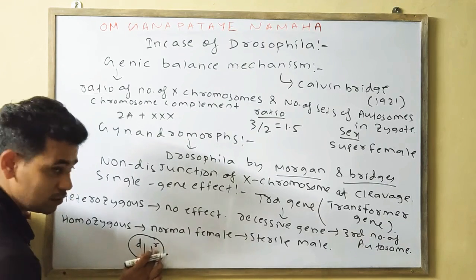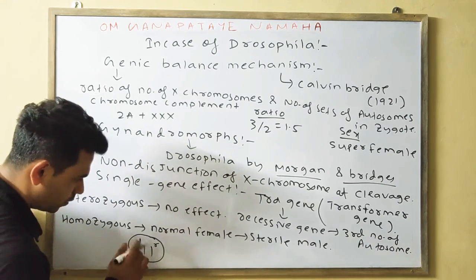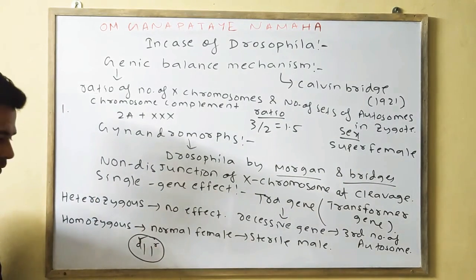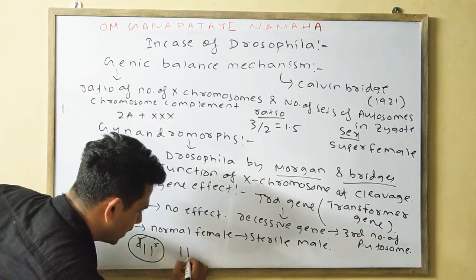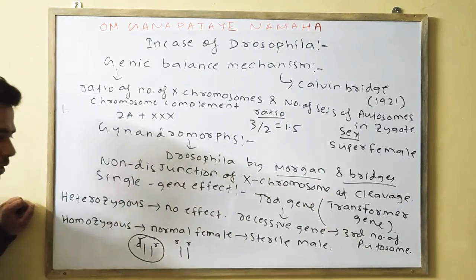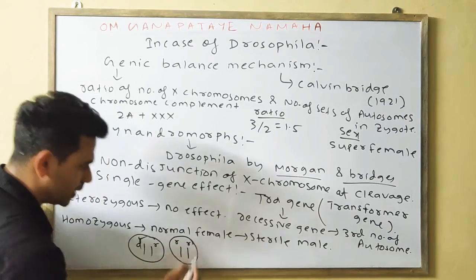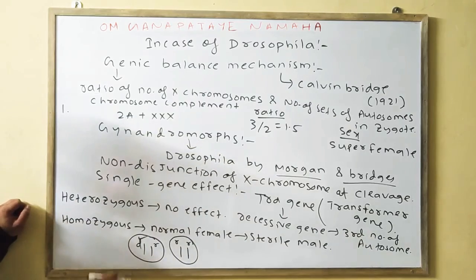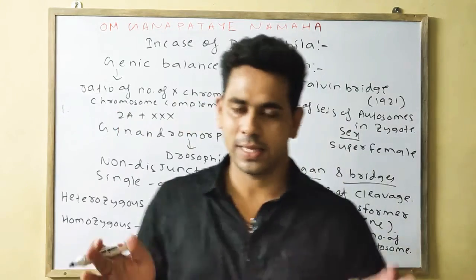No, the recessive is covered up, and the dominant will show its character. So in the heterozygous it has no effect. If both alleles are recessive, then only it will show its character, converting the normal female into a sterile male. So always try to understand the concept, why the thing is happening.